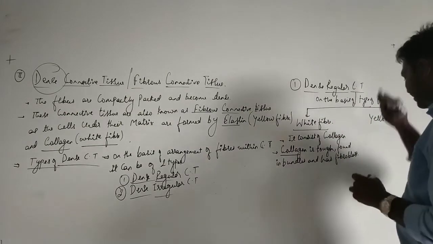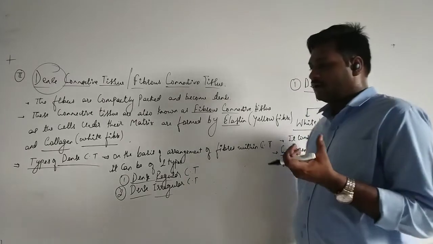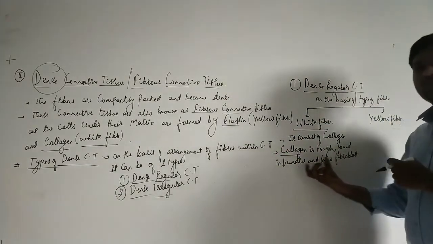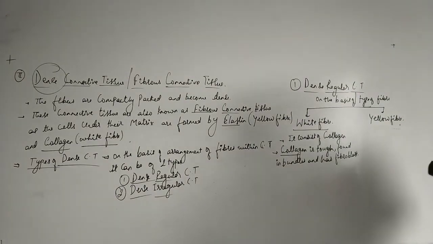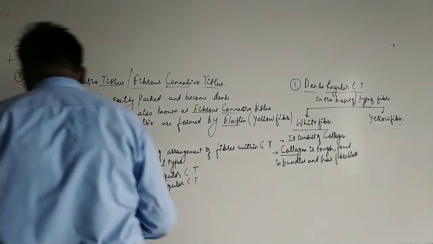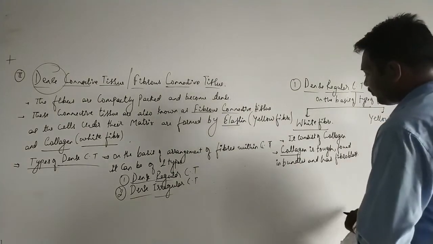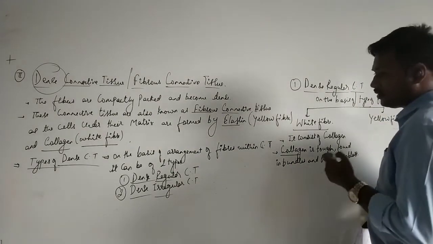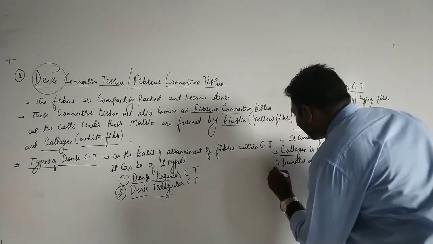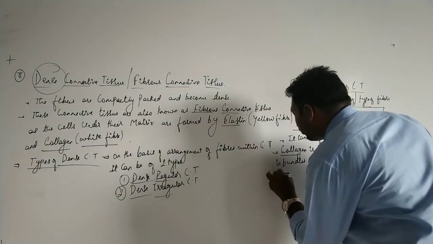And these fibroblasts, as we have discussed, are components of the collagen and elastin fibers. So they are the component basically. The next, what is the function of collagen? Collagen generally forms structures like tendons. So here in white fiber we will be discussing the example of tendon.